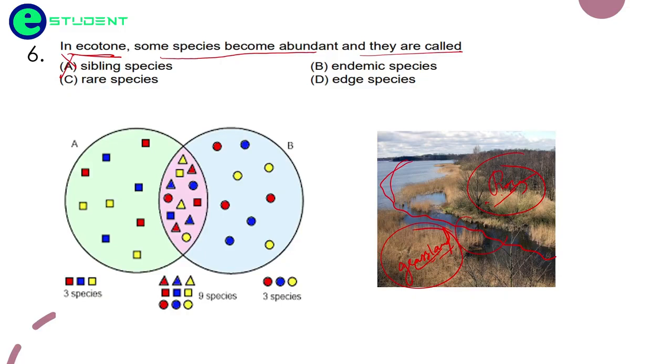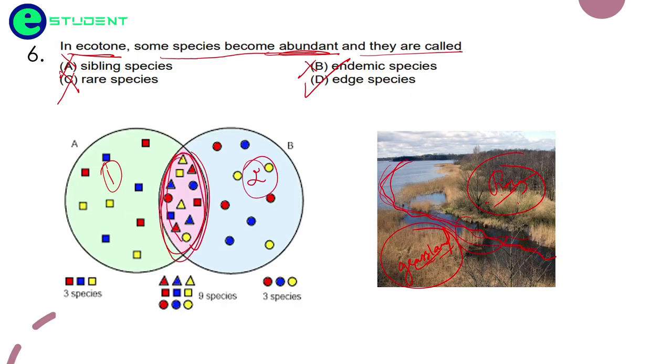But this is not the case here. Rare species? No, because they're asking about abundant species. So this is the wrong option. Those are known as edge species. So species which are present between the two ecosystems form the edge species. You see here, this is one ecosystem, this is another ecosystem, and in between them some species are getting abundant. So these species are known as edge species.